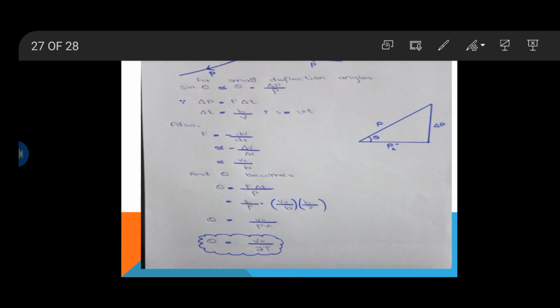We can write the momentum in terms of the average force as delta P is equal to F delta T. Here F is the average force that acts during the time delta T. Delta T is the time of the neutron and proton interaction.